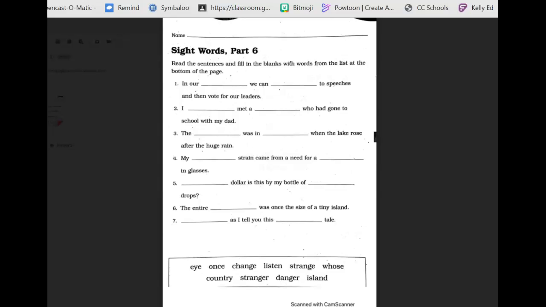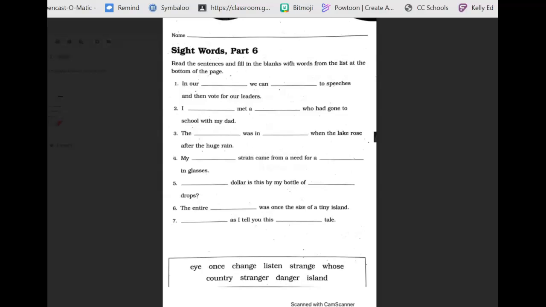We're going to work on sight words for this lesson. And so we're just going to jump straight to the worksheet. If you will pull worksheet 84, we're going to talk for just a minute about sight words and then fill in the blanks. You'll have another side to do in a few minutes.